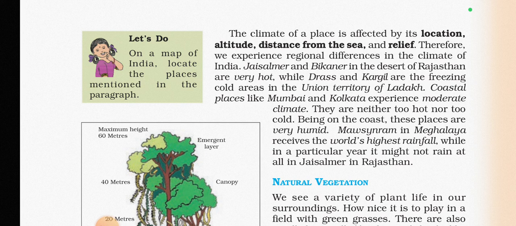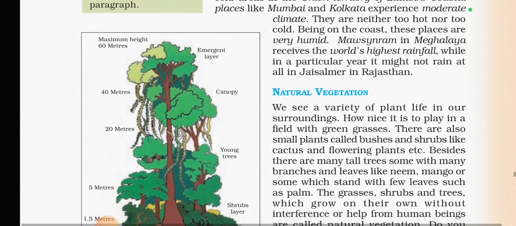Mawsynram in Meghalaya receives the world's highest rainfall, the only place in the world with that much rain. While in a particular year it might not rain at all in Jaisalmer in Rajasthan. There are times when Jaisalmer does not receive even a single rainfall.